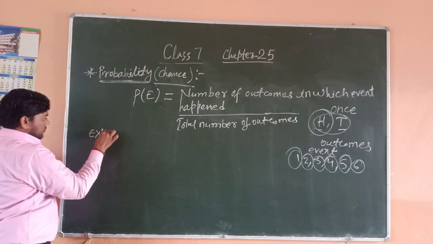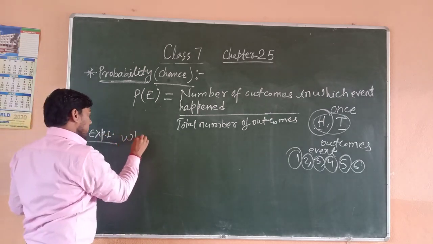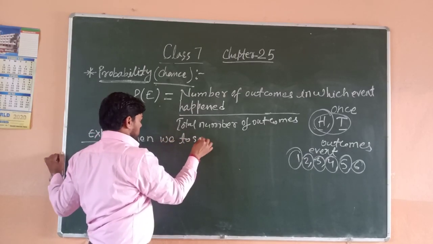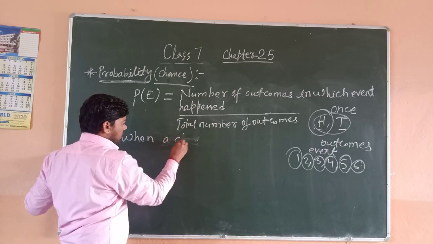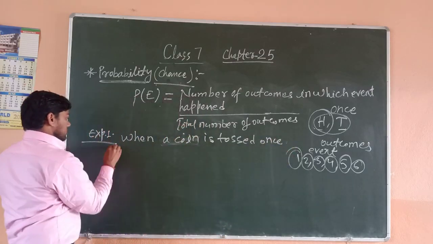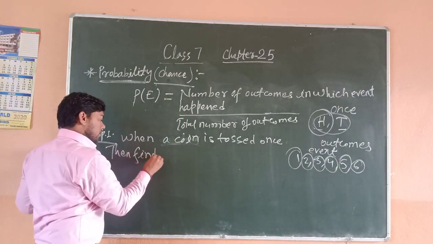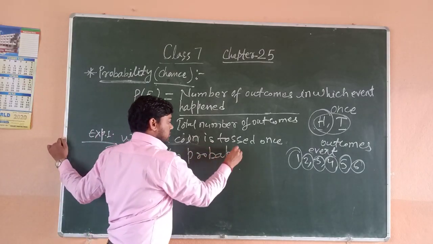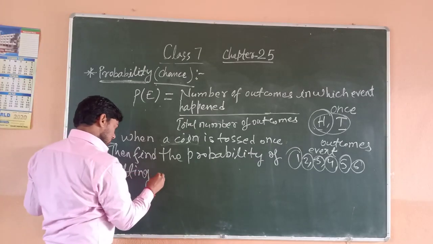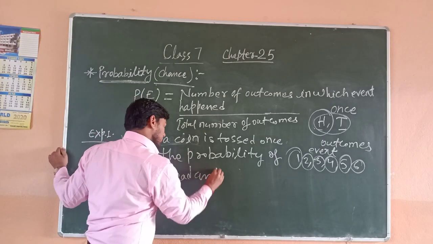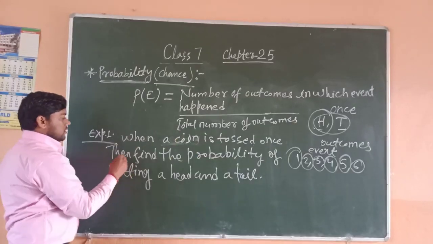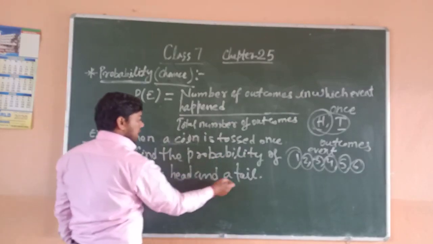As for example, when a coin is tossed once, then find the probability of getting a head and a tail.